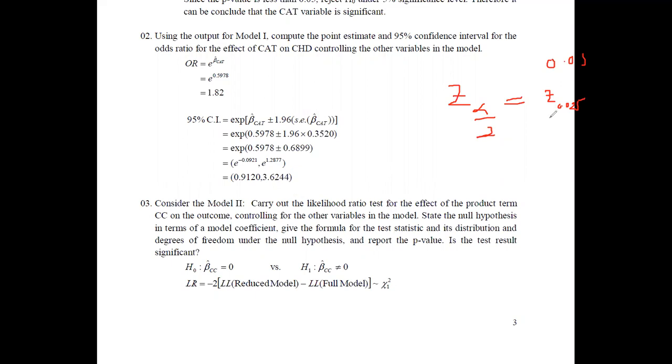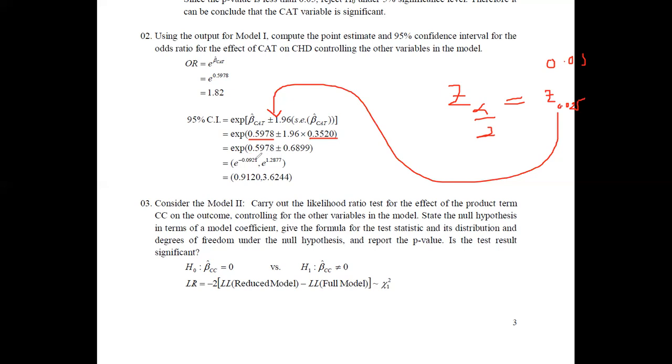In the last session also, we have seen that this value was taken as 1.96. Then that value has to be used at this point. Therefore, now you can do the substitution. Beta hat value was identified and the standard error identified as 0.3520. Once you perform the calculation by adding and subtracting this quantity, then you can identify the lower level and the upper level.